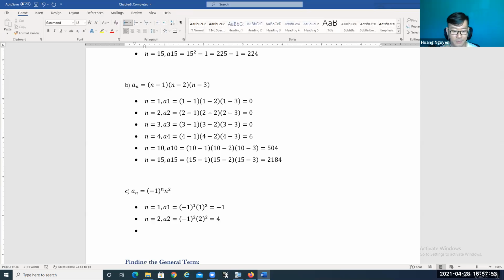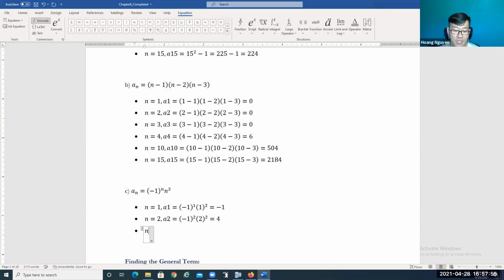So it's going to be 4. Now, when n is equal to 3, it's going to give you the third term, a3, which is negative 1 to the power 3 times 3 to the power 2. We substitute n by 3 because we calculate the third term, so n is equal to 3. We substitute n equals 3 into the general term to find the third term, right? So what is it? Negative 1 to the power 3 is negative 1, times 3 to the power 2 is 9. So it's going to be negative 9.